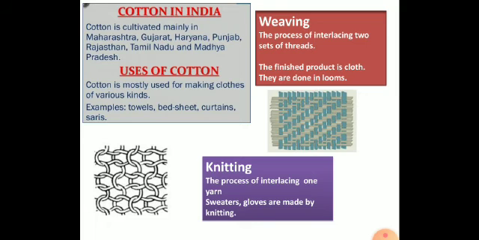Knitting is another process of interlacing, but only one yarn. Sweaters, gloves, etc. are made from knitting.